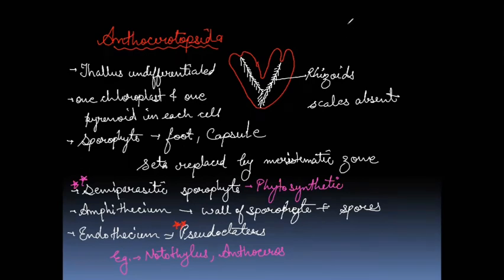Next, we have the third group, that is Bryopsida. These Bryopsida are also known as mosses. Mosses, they have one characteristic feature. So I'll first write the heading, mosses, and I'll begin with their characteristic feature, and that is these are the only individuals which have leaf on gametophyte. Leaf on gametophyte. Mosses are the only members who have leaf on gametophyte.